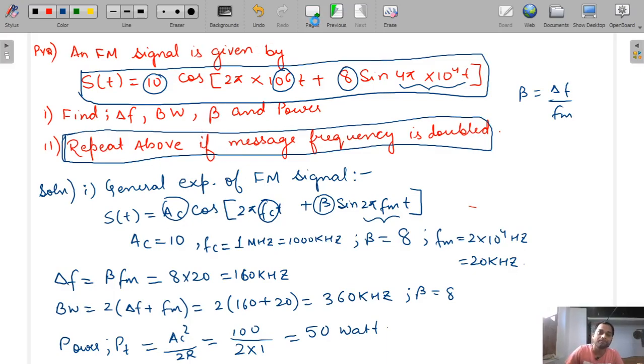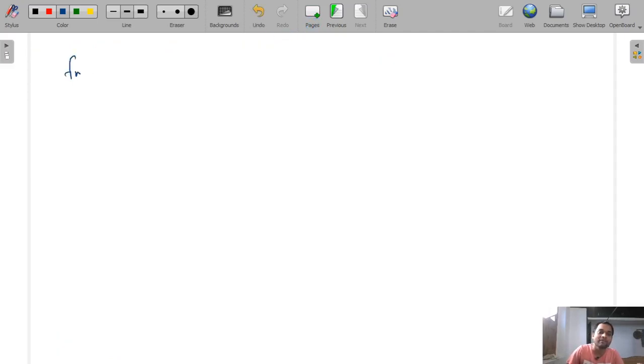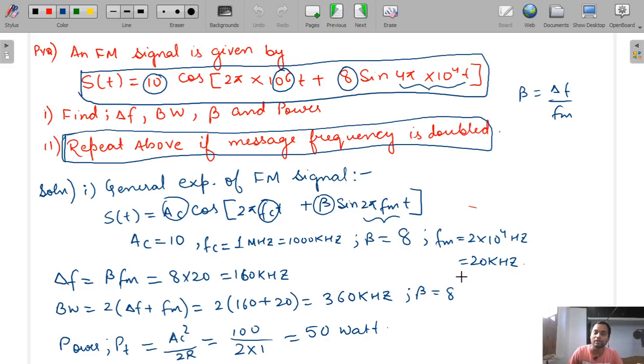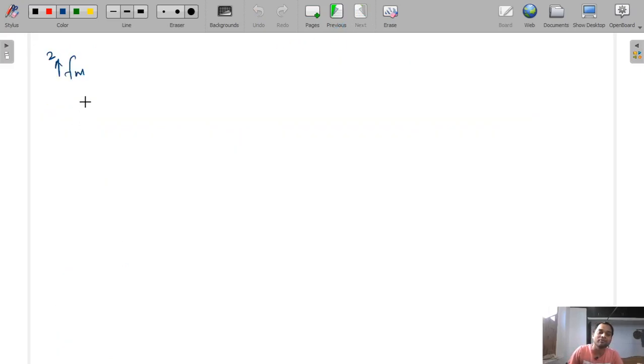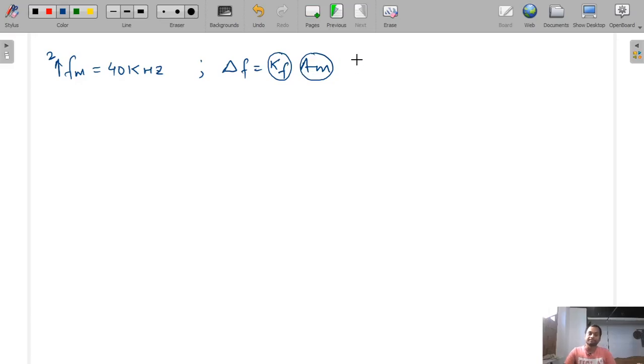So see, when fm is doubled, in the previous question fm was 20 kilohertz, so now our fm will be 40 kilohertz, okay, and we all know delta f is equal to kf into Am. So kf is also same and Am is also same, so our kf into Am is constant, so that it remains same.